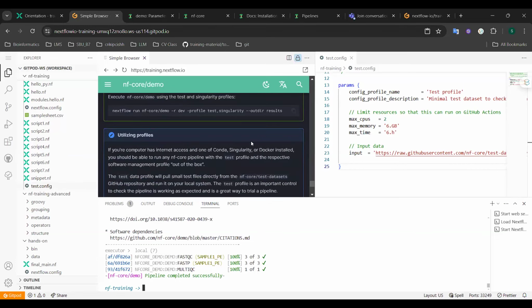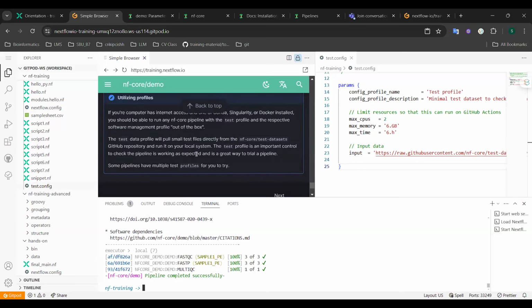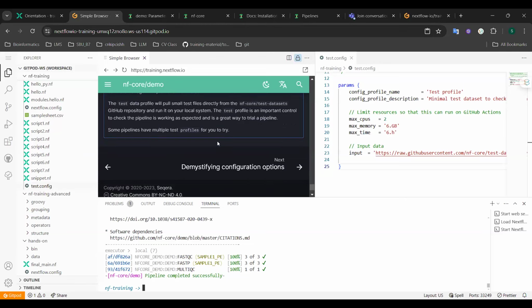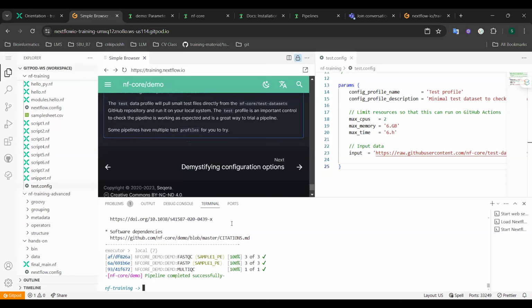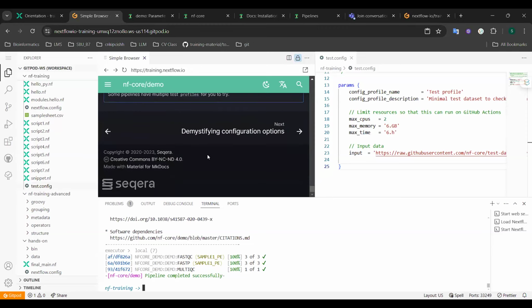Okay, so for the summary, the NF Core project provides a collection of bioinformatics pipelines built using Nextflow, and the NF Core demo pipeline is a great example for learning how to run and configure these pipelines. By using the appropriate profiles and supplying the required parameters, we can easily execute the nf-core/demo pipeline and explore its functionality.